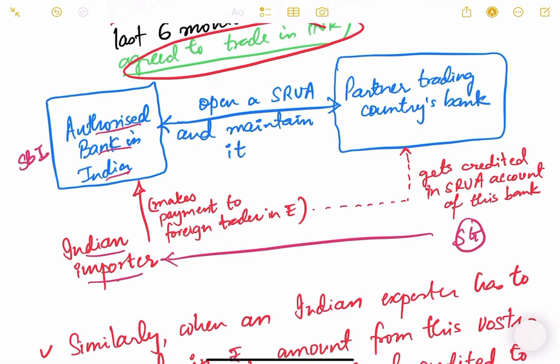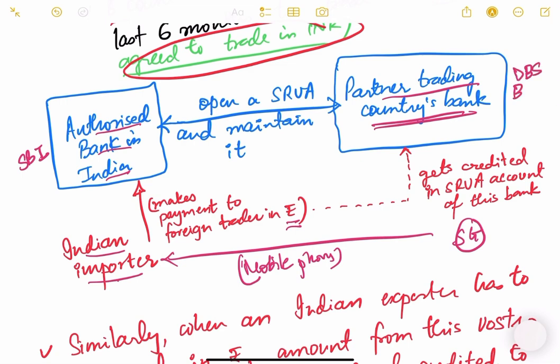For example, it has imported, say, mobile phones. Just giving you an example. The Indian importer has imported mobile phones. Now it has to make payment to the foreign trader in rupees. Since the import and export payments are being done in rupees, it makes payment to the foreign trader in rupees. So he will make payment to the authorized bank in India. Now there is a partner trading country's bank. So there is a bank in Singapore, say for example, DBS bank.